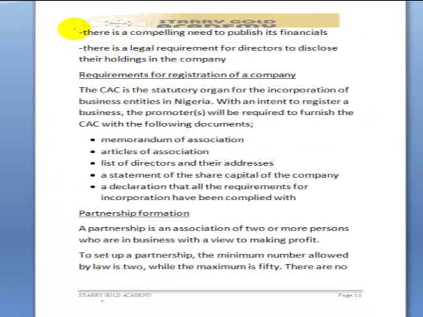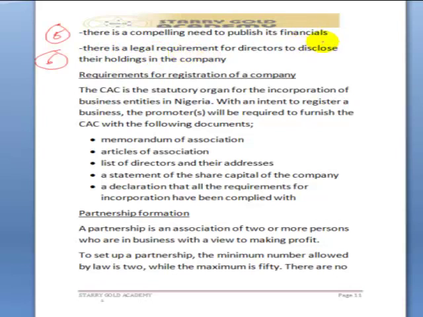The 5th one talks about there is a compelling need to publish its financials. This means that at the end of every operating year, you are required to prepare your financial statements. Not only prepare, you must publish it in at least 2 major national newspapers. While the 6th one talks about there is a legal requirement for directors to disclose their holdings in the company. This is a provision of the CAMA laws.